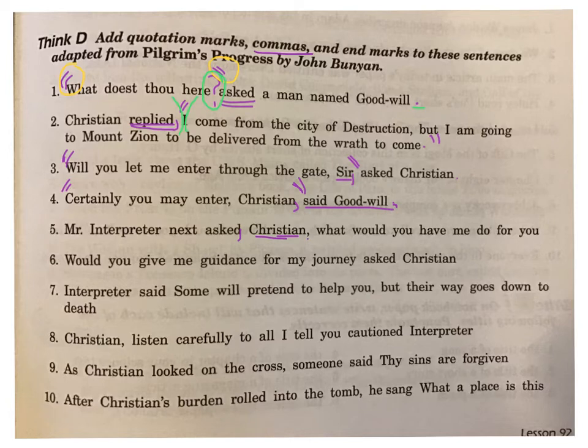So after that comma, after asked, then I'm going to put my quotation marks to start my quote. And this particular quote, Christian, what would you have me do for you, is a question. So I need a question mark and then my end quotes. Notice that the question mark comes inside the quotation marks.